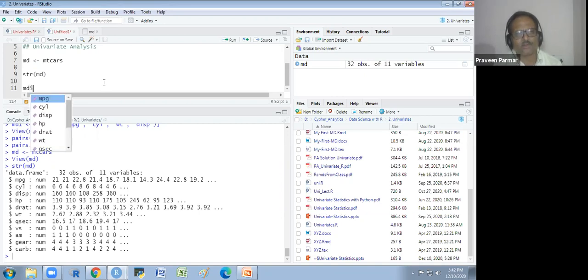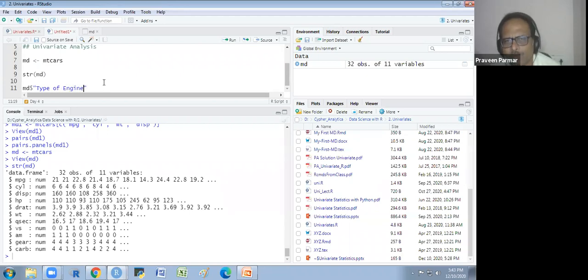So MD dollar, then I will write the new column name, that is type of engine. Here you see I have used the quotes. Why have I used the quotes? If there is a single word, then there is no need of quotes. There are three words we have and there is a space in between. So I'm using the quotes. Okay.